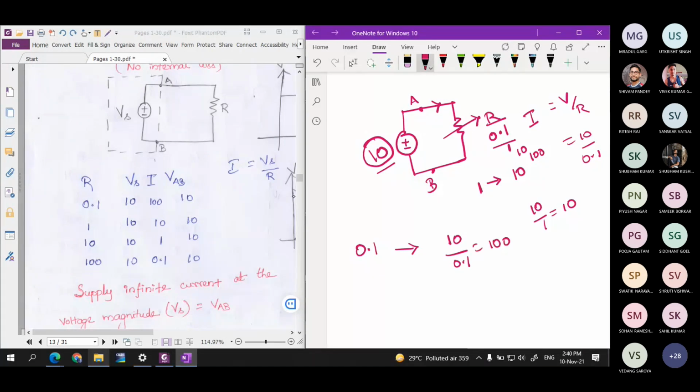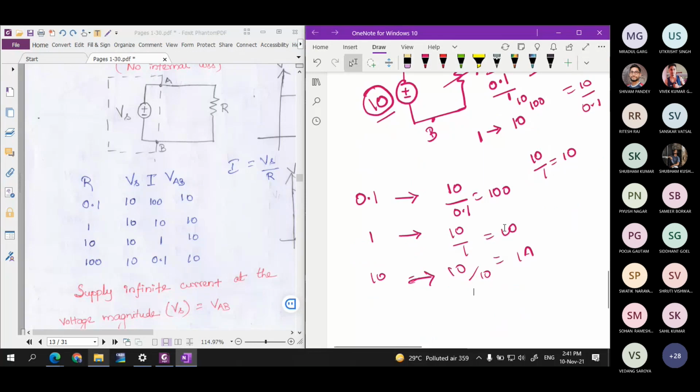If you give 1 ohm, you get 10 ampere. If you give 10 ohm, you get 1 ampere. If you give 100 ohm for this resistor, you get 10 divided by 100, that is 0.1 ampere.